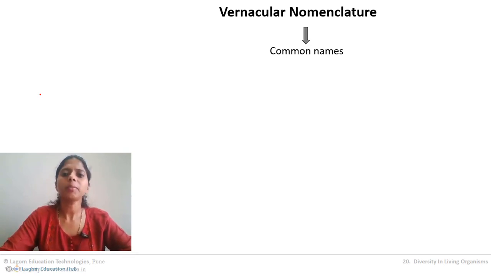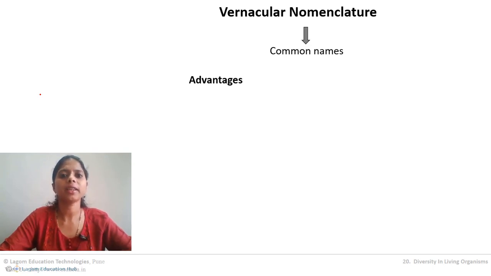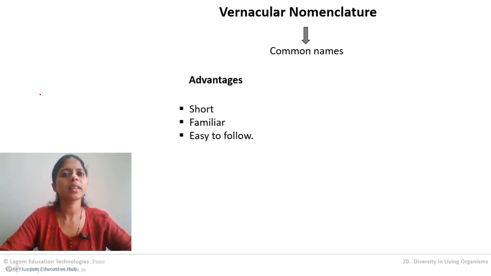So these names basically have some advantages. The advantages are, for example, that these are very short names. For the mango plant we call it amba. It's a very short, sweet, simple name. Then we are all familiar with those names and they are easy to follow. So these are the advantages of giving local names to the organisms.